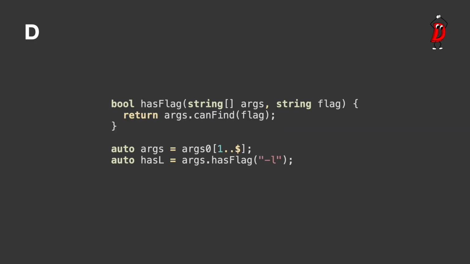D feels like a very flexible language. HasFlag is reminiscent of the C# style, with a fluent API. D supports UFCS, so canFind isn't a method on a string array, but instead a standalone function. I personally really like that style too. The $1 syntax is array slicing, and the final use of hasFlag shows another case of UFCS, since we haven't defined hasFlag on a type.